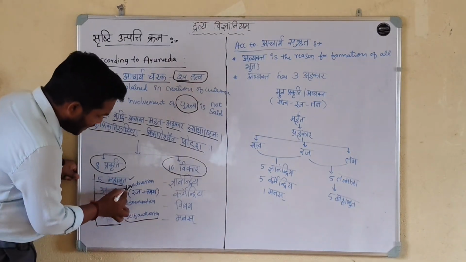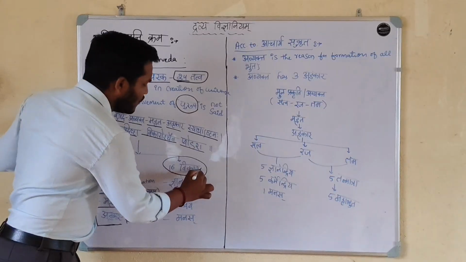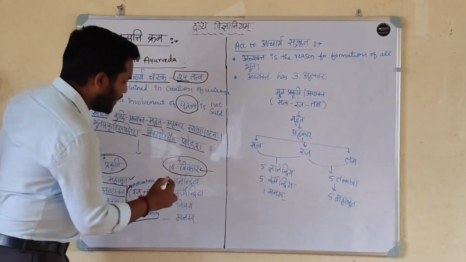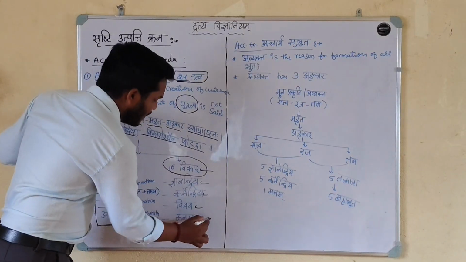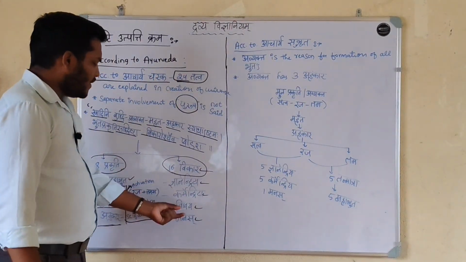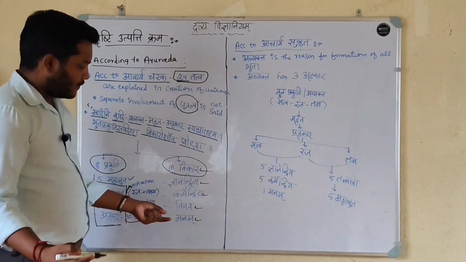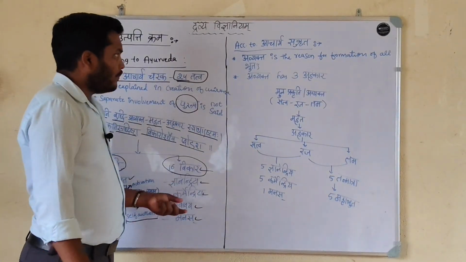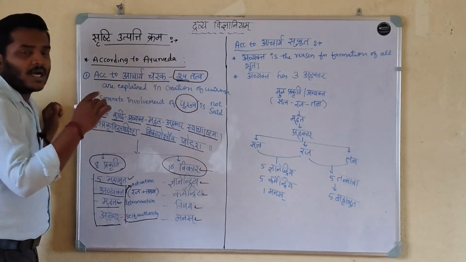These are the 3 stages explained by Acharya Charaka, and the 16 Vikaras. They are 5 Jnanendriya, 5 Karmendriya, 5 Vishayas and Manas. Vishaya means Shabda, Sparsha, Rupa, Rasa, Gandha, and Manas. Okay, this is all about Acharya Charaka.